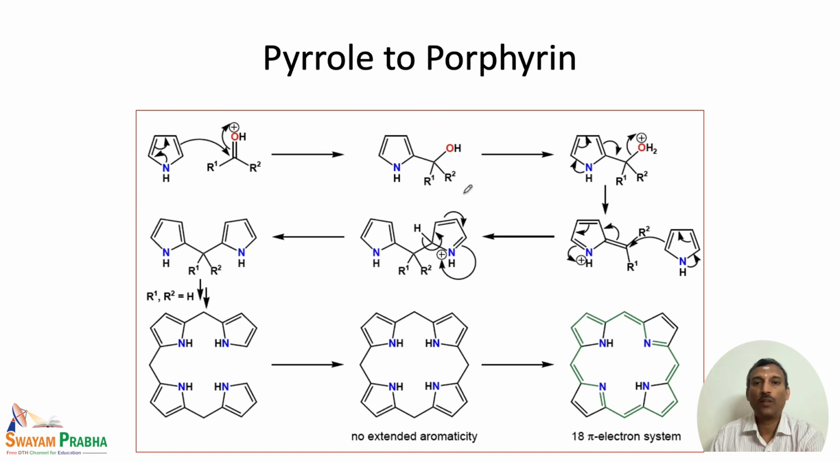And pyrrole can be converted to porphyrin, similar to the reaction we have seen, where the addition of multiple formaldehyde units leads to the porphyrin derivative. In the earlier system there is no extended aromaticity, but in this particular system we have an extended aromaticity, that is an 18 pi electron system. So, this reaction very readily occurs.